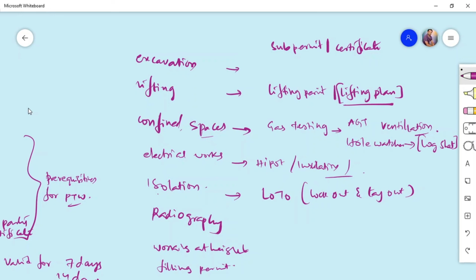Even in electricity, there is stored energy everywhere. If there is a capacitor, there is stored energy. A small example is, if you switch off the TV, the LED of the TV will blink for some more time, and then only it will go off. That means there is sufficient stored energy to run that particular LED.